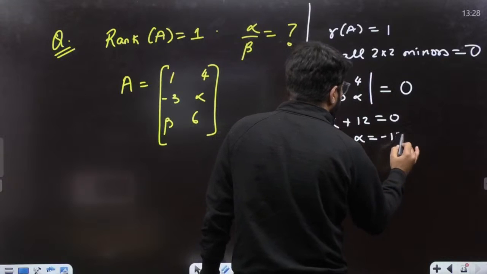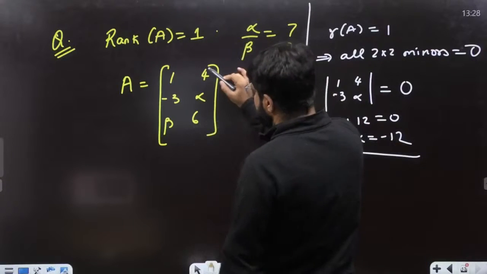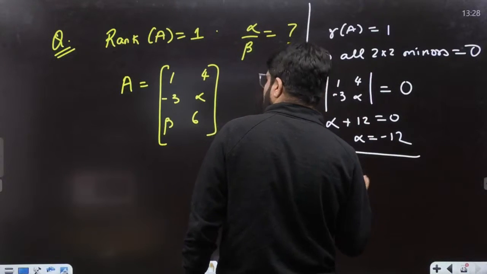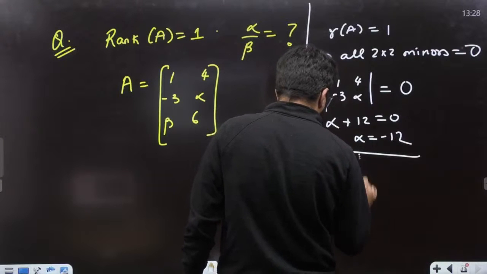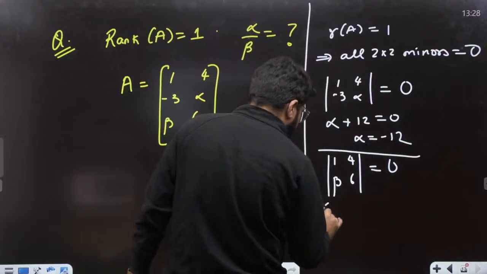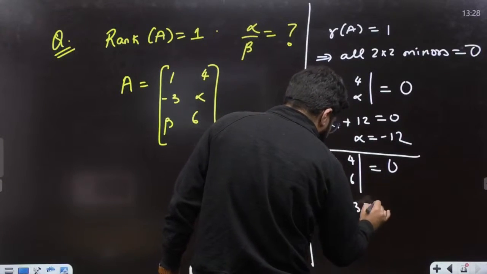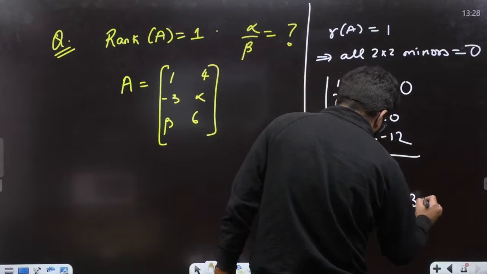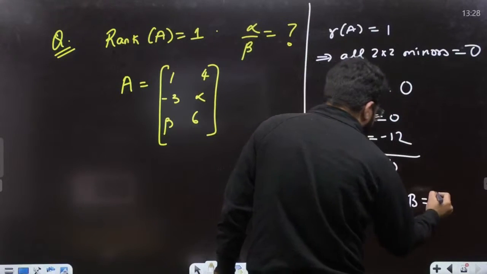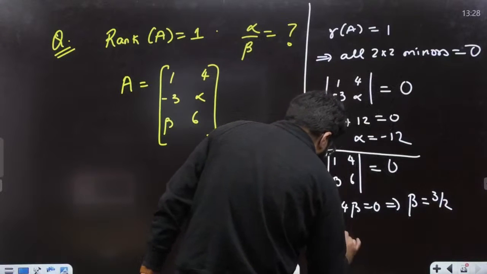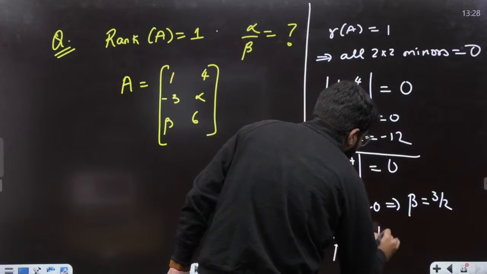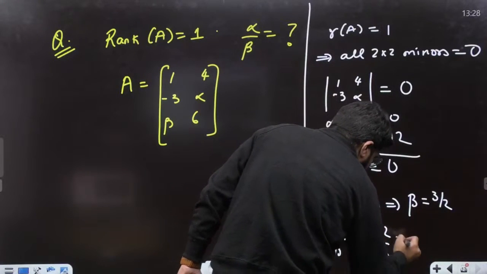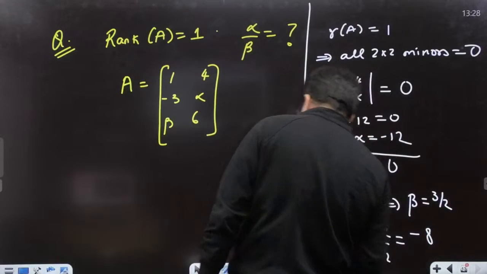So the value of alpha has come. Similarly, I can take this 2 cross 2 minor as the first row and the third row. So 1, 4, beta, 6. This should also be 0. So 6 minus 4 beta is 0. So the value of beta is 6 by 4, that is 3 by 2. Now what is alpha by beta? Minus 12 divided by 3 by 2, so minus 24 by 3, minus 8 should be my answer.